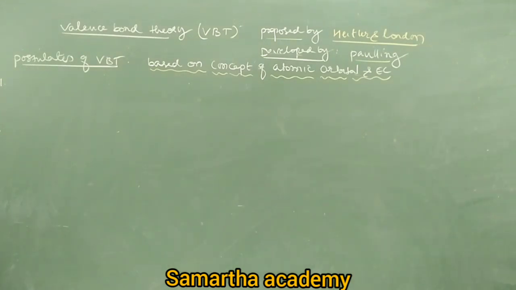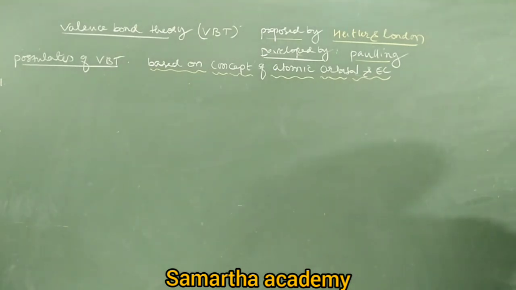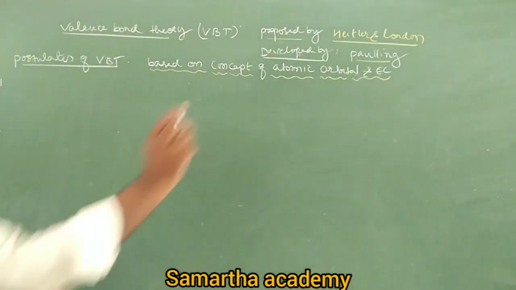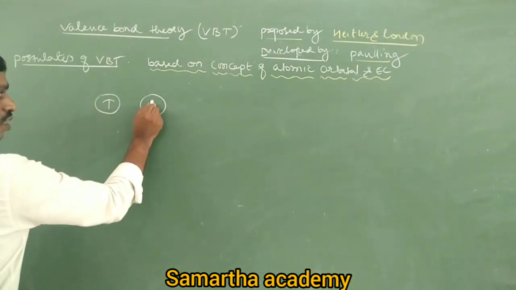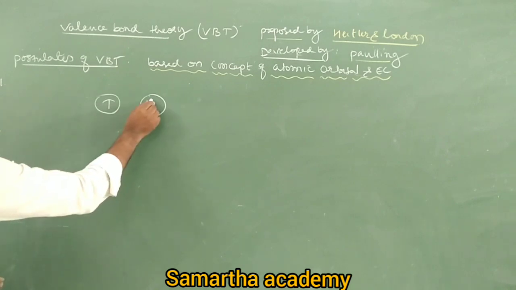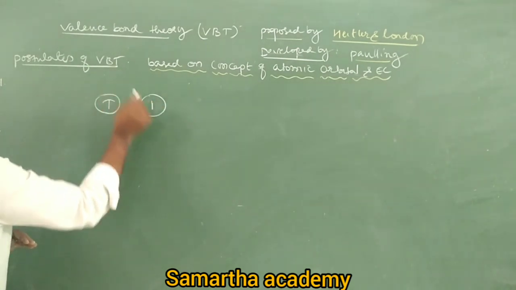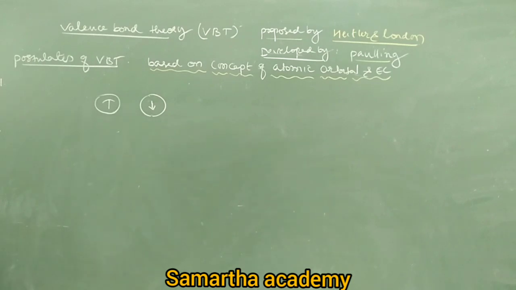Next, the second assumption. The atomic orbitals which are going to overlap must have unpaired electrons, of course, with opposite spin. For example, take one s orbital overlapping with one more s orbital. These two have unpaired electrons, but not like this: one should have an unpaired electron clockwise, another anti-clockwise. Then only overlapping is possible. It is the second assumption.